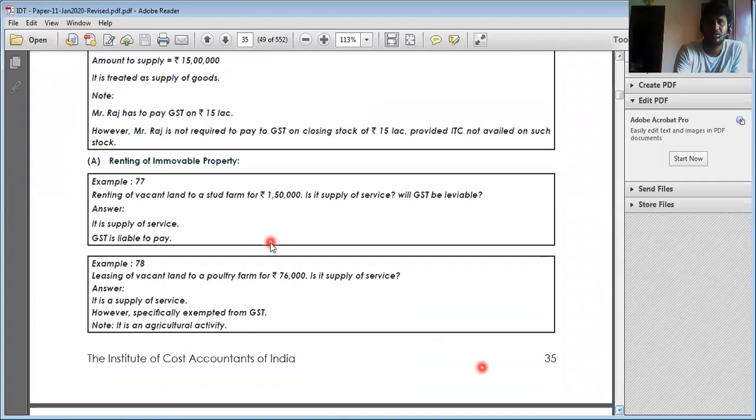Renting of vacant land to a stud farm for rupees 1,50,000: is it regarded as supply? Yes, it is regarded as supply.